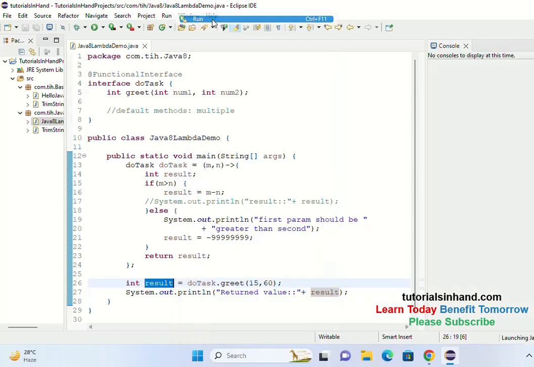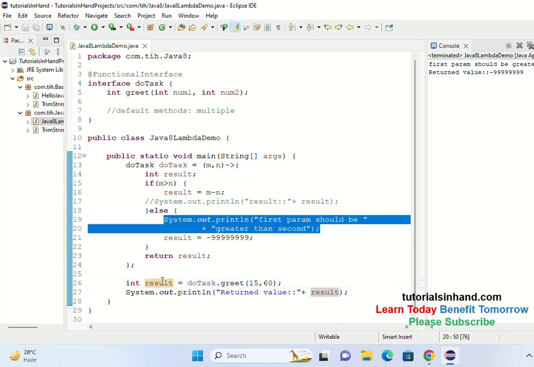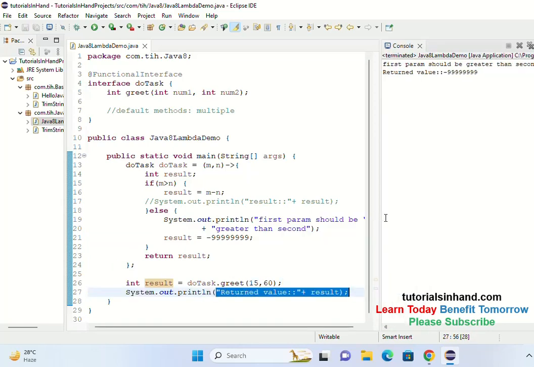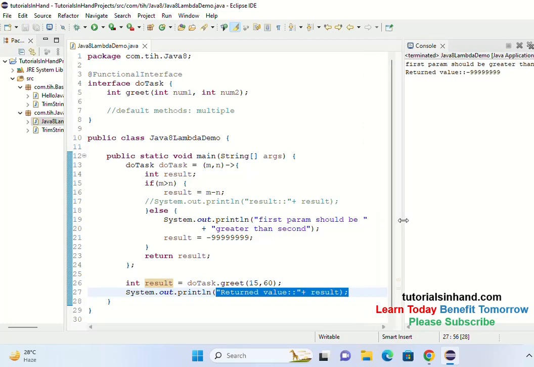So let's execute this and see, we are getting first param should be greater than second, return value is this one. So first statement is getting printed from here and the second statement is getting printed after the value is returned. So we are getting this one as minus 999. Hope you have been able to understand this one, right?